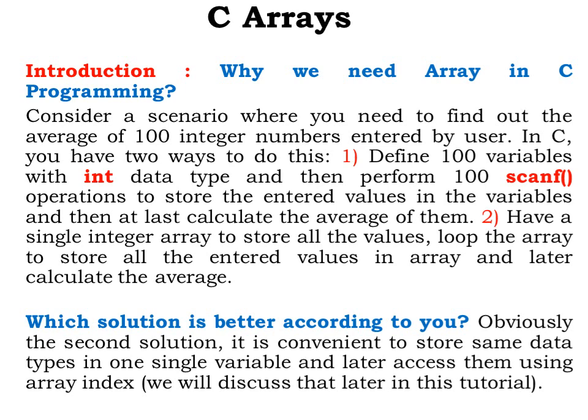So which solution is better according to you? Obviously, you can see that the second solution is convenient to store the same data type in one single variable and later access them using array index. So what is an array index? What is an array? How can a single variable store so many elements? All these things we are going to see in the next slide.